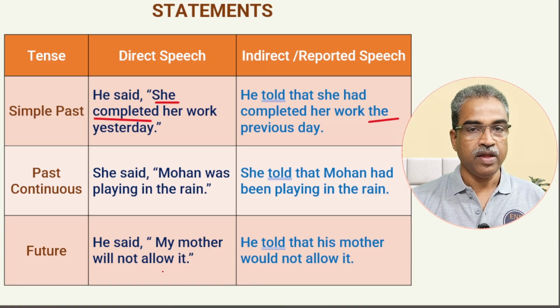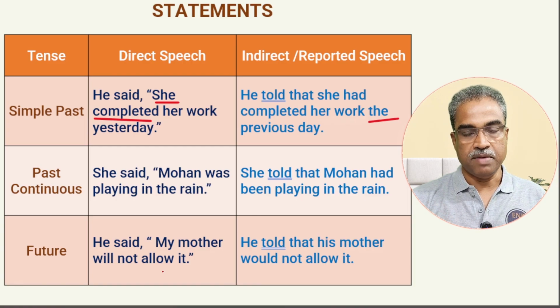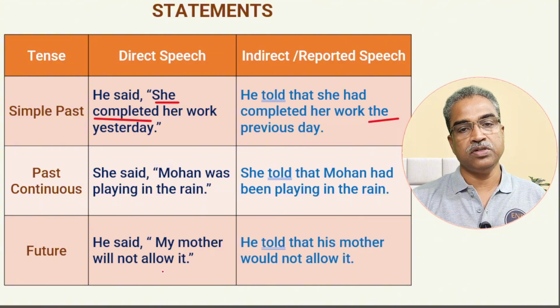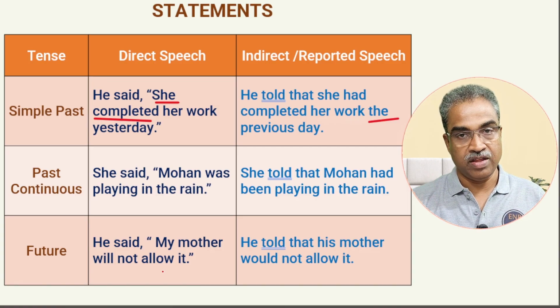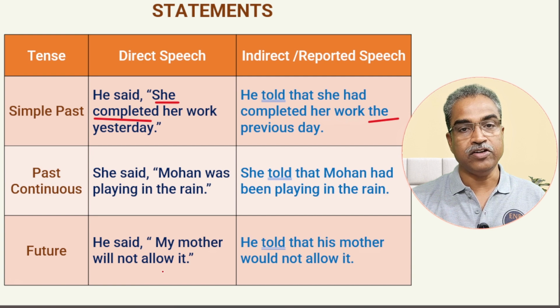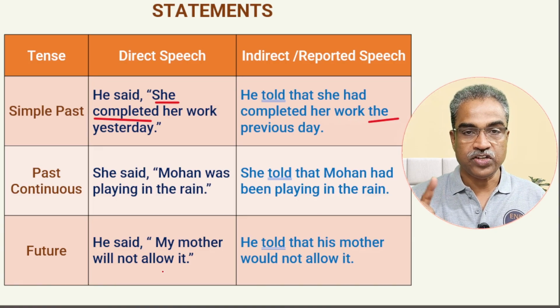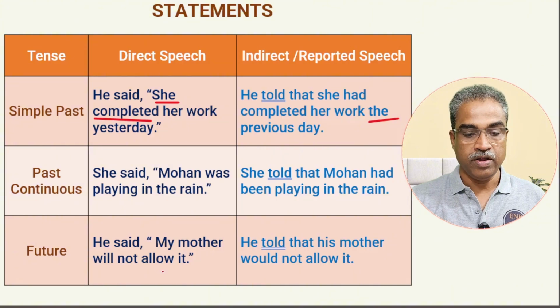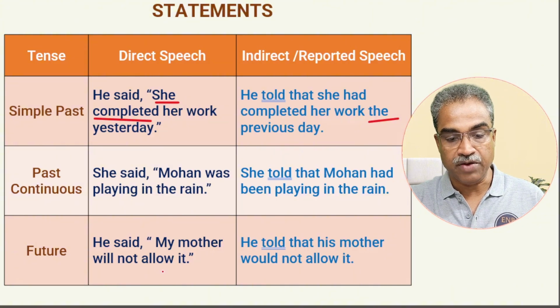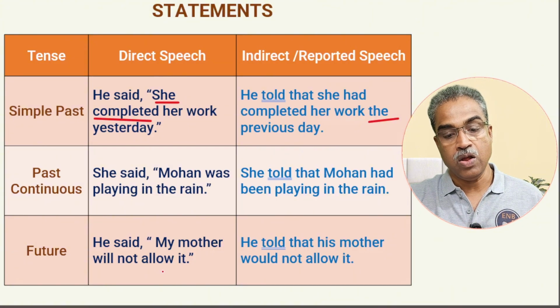It's future. In the future tense, please remember, you don't have to do anything much there except change the modal auxiliary will or shall into would. Rest everything remains as given in the question. Is it clear? Change will or shall into would. For example, my mother will not allow it becomes he told that his mother would not allow it.